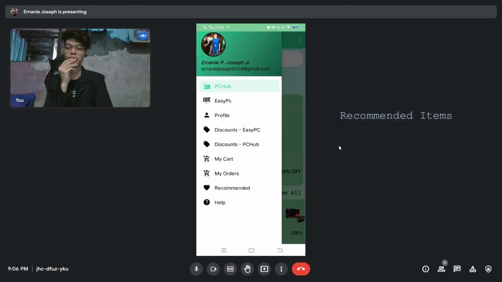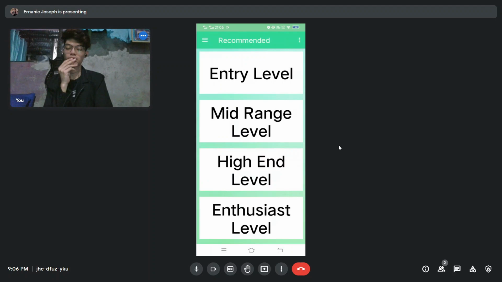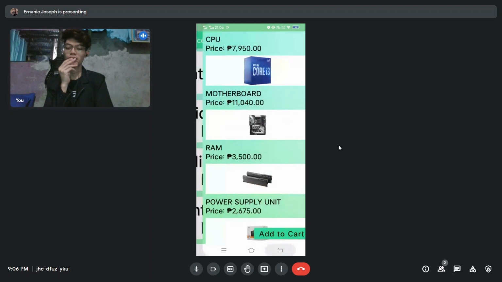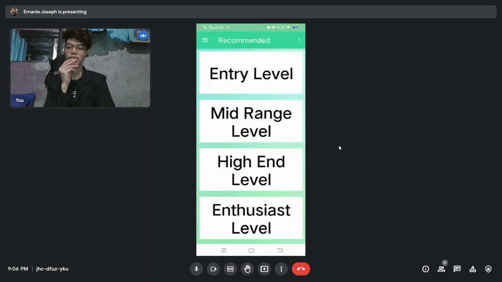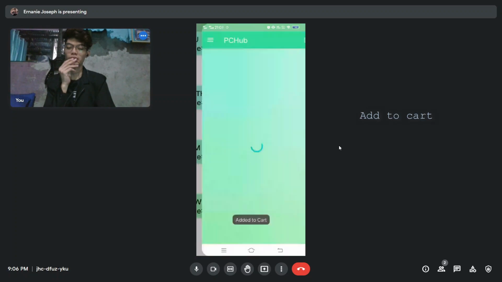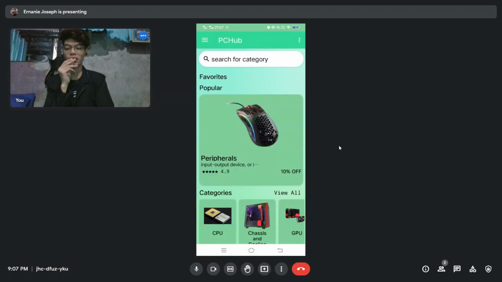Now we have the recommended items. You can choose whether entry level, mid-range level, enthusiast level, or high-end level. Let's click entry level and let's add it to the cart. It has been successfully added to the cart.